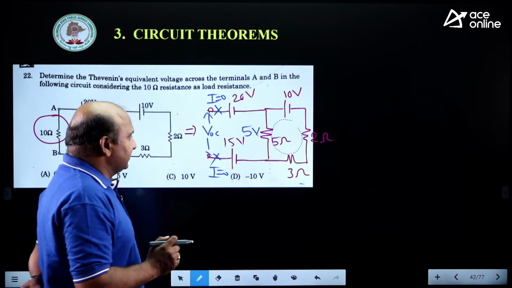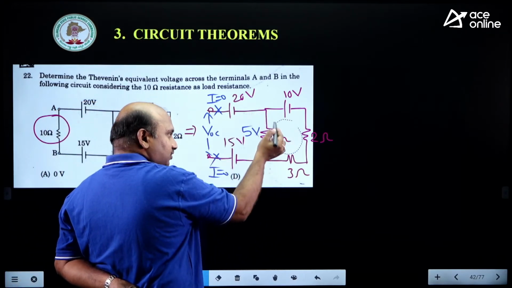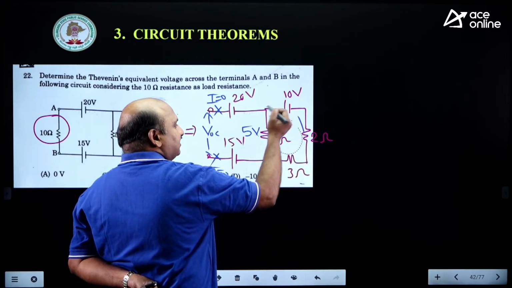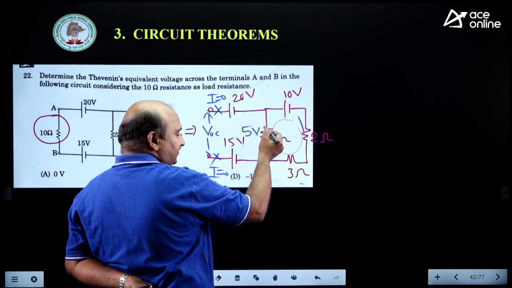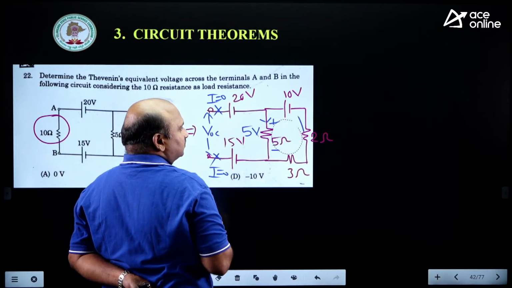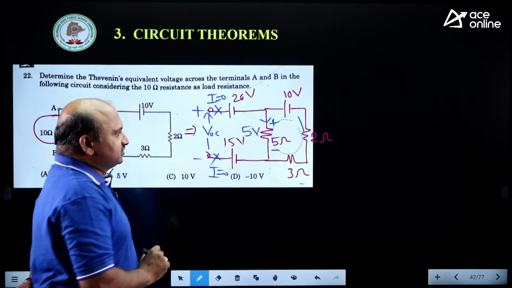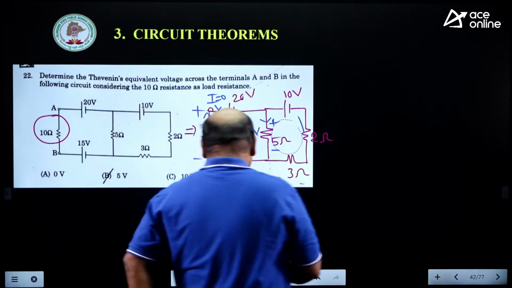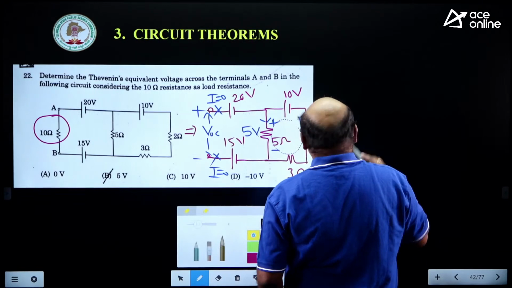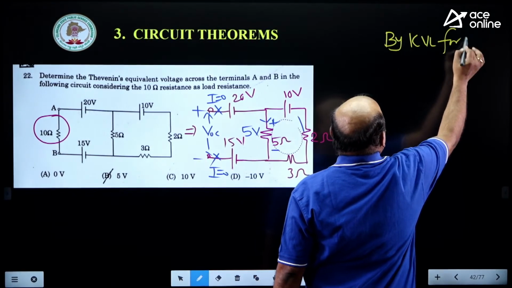Polarities ఎట్లా తీసుకోవాలండి? Polarities కరెంట్ డైరెక్షన్ బట్టి తీసుకోవాలి. ఈ కరెంట్ 0, then these 3 are connected, all are connected in series. Current is always in the source from negative to positive. That's why this is positive to negative. Now you can take it KVL to estimate that VOC. Are you getting? By KVL for VOC.